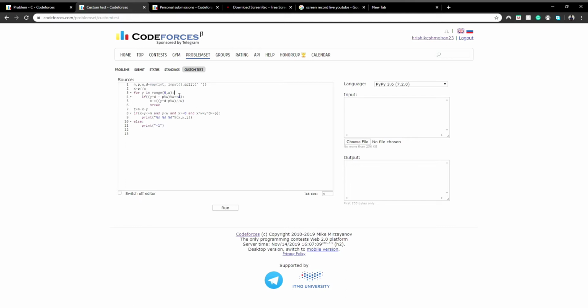And in this for loop, it gets into the condition that is y into d minus p modulus w, modulus w should always be 0. So y into d, that is the number of points they get, minus p modulus w, that is if there are any remaining points that the team has. Like if we see that p is not divisible by w, then we have some remaining points.